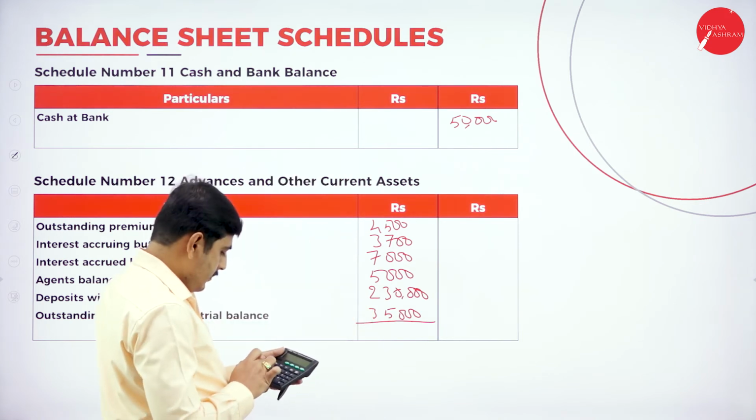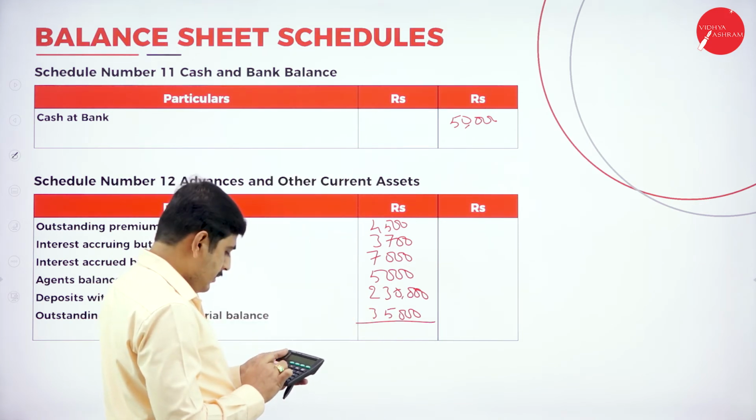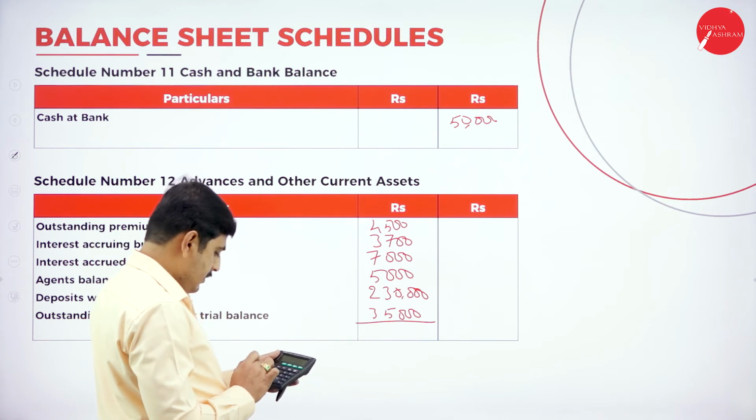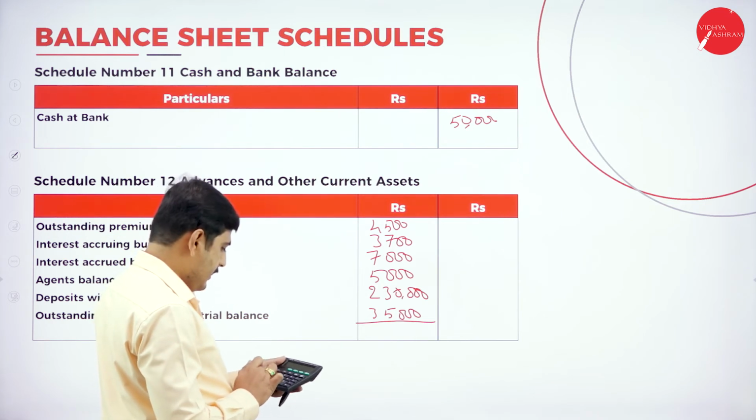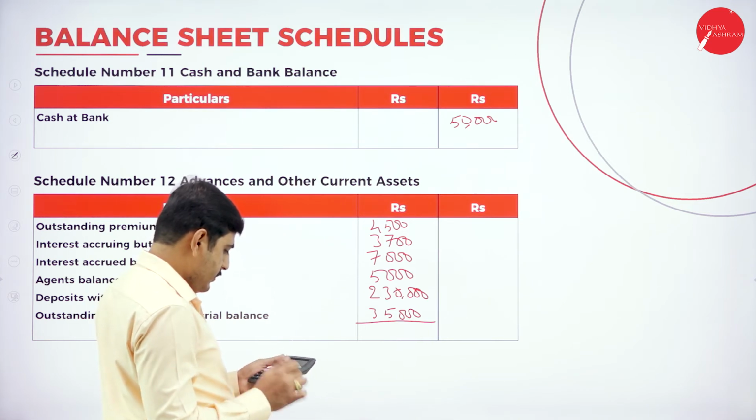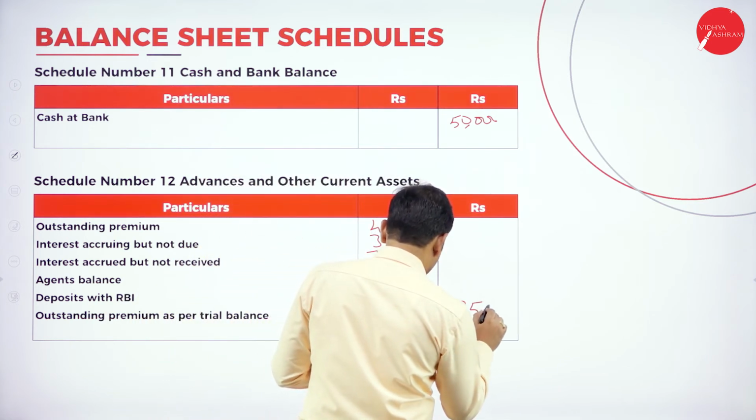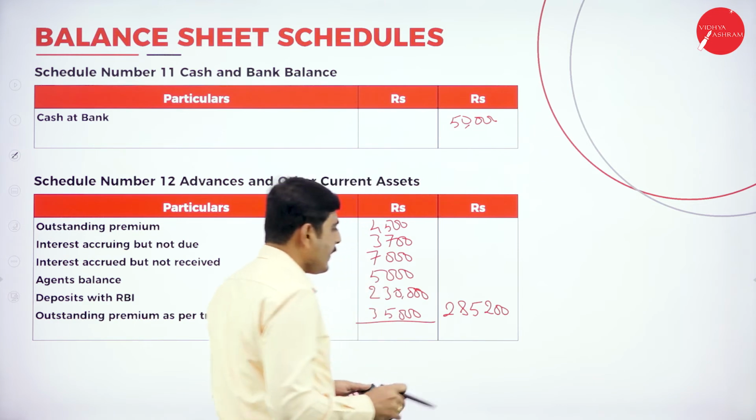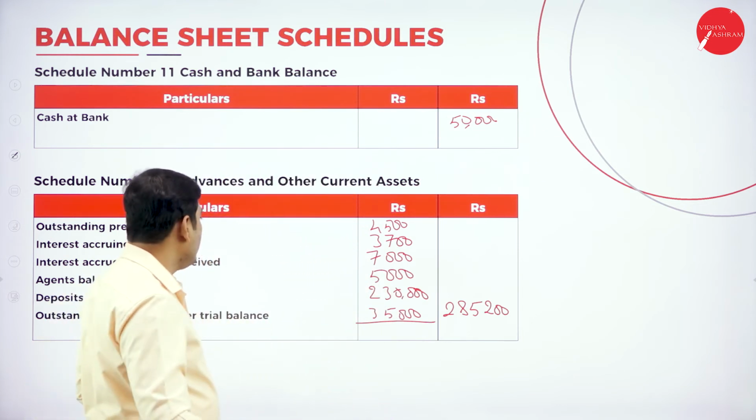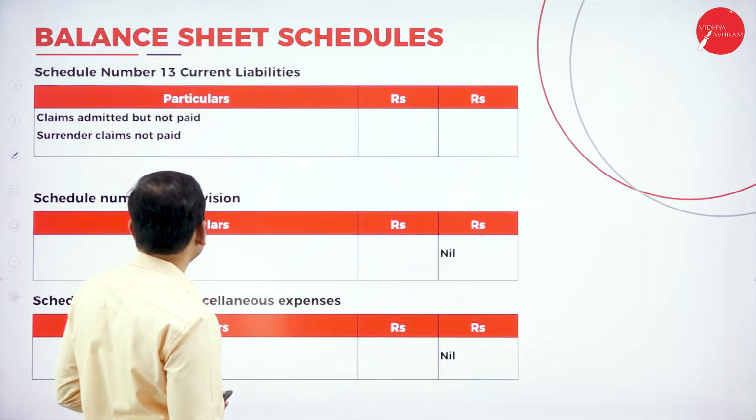Now first one 4,500, 3,700, 7,000, 5,000, 2,30,000 and 35,000. So it is 2,85,200 is the balance.